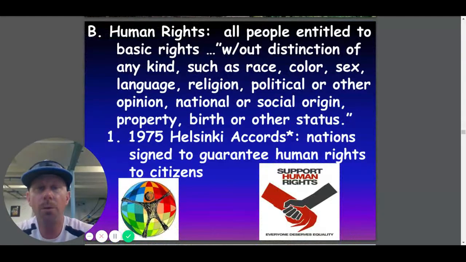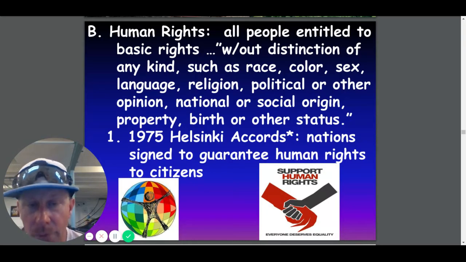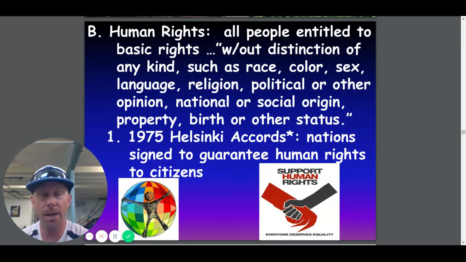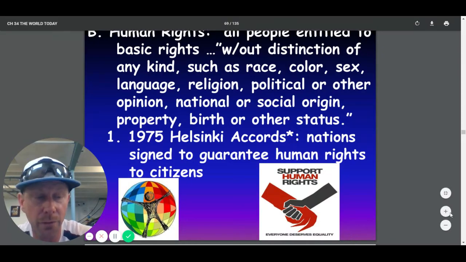Now to human rights. All people are entitled to basic rights without distinction of any kind, such as race, color, sex, language, religion, political or other opinion, national or social origin, property, birth, or other status. In the 1975 Helsinki Accords, nations signed to guarantee human rights to citizens.